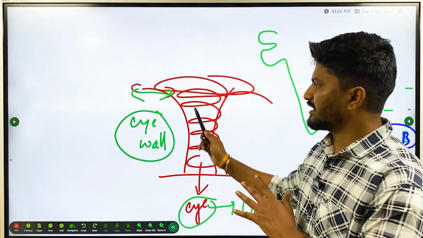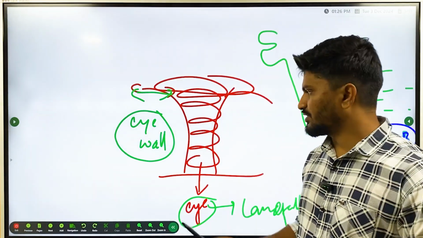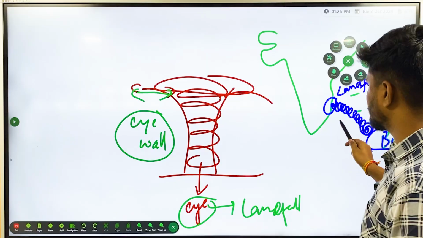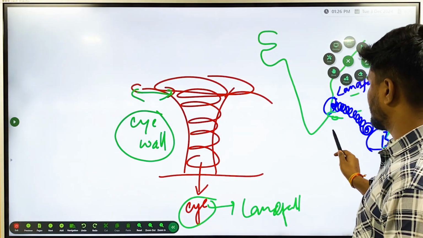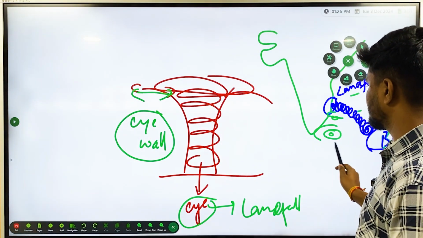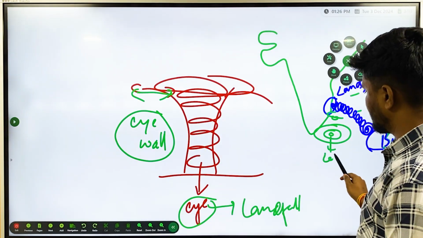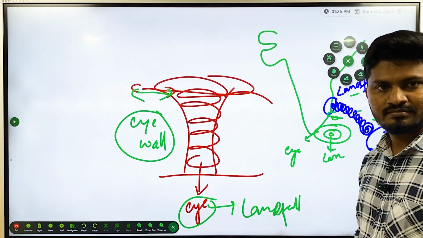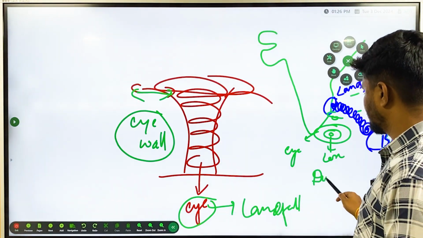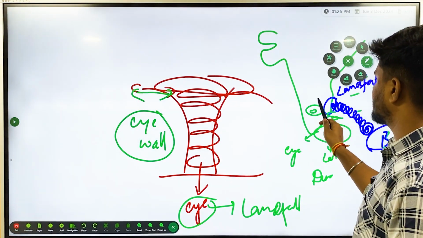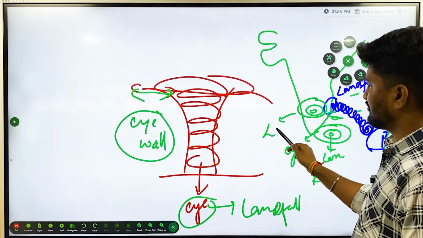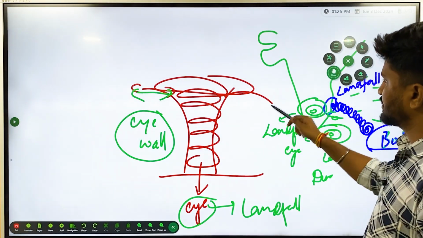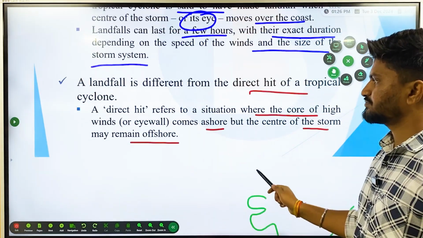If the core is outside but the eye wall is on the land, for example, if this is India and this is the coast and the cyclone is like this, so this is the core, the core is still outside, but the eye wall is on the land, this is called a direct hit. But if the core is inside, everything is inside, then it is called landfall. Not very important, but just so that you know the differences.